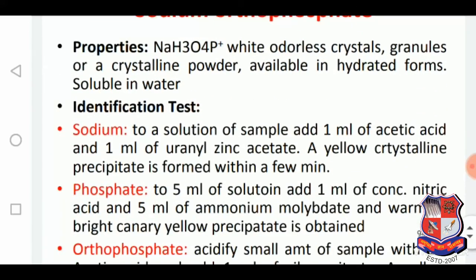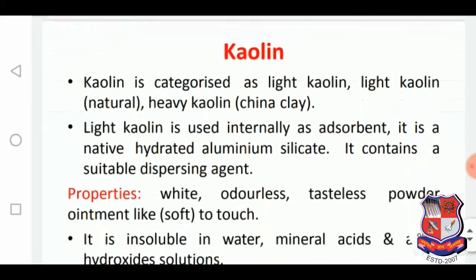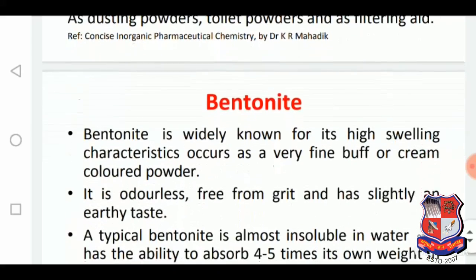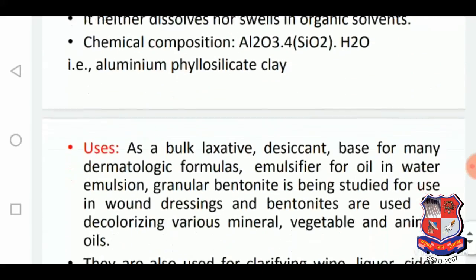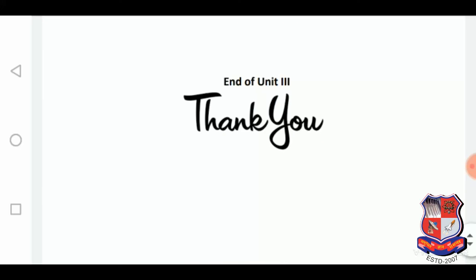Sodium orthophosphate: properties, identification test, assay procedure, uses. Kaolin: properties, uses. Bentonite: uses, types and forms available. Thank you. This is the end of the lecture.